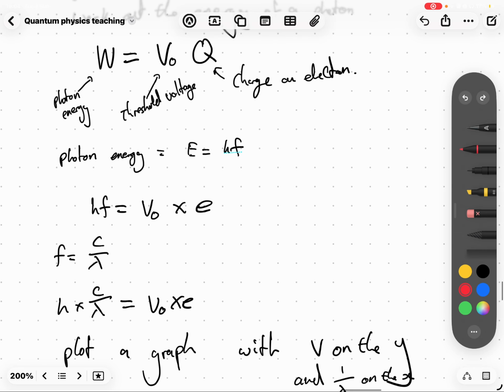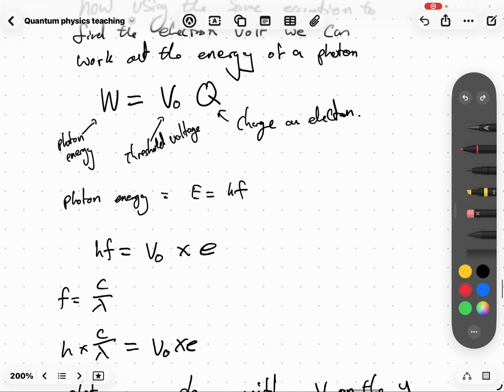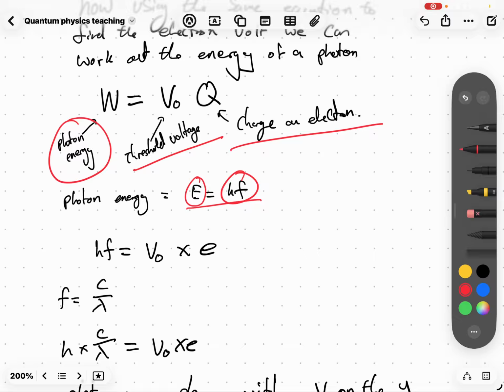Okay, and then remember, if you look, W is photon energy, threshold voltage, charge on electron. But this is photon energy. What else do we know that photon energy is? Photon energy is E equals hf. This E is photon energy. That means hf is photon energy. So we can substitute hf into this to give us hf equals V0 times e. What's e? That is the charge on the electron. Try to see the arrows.